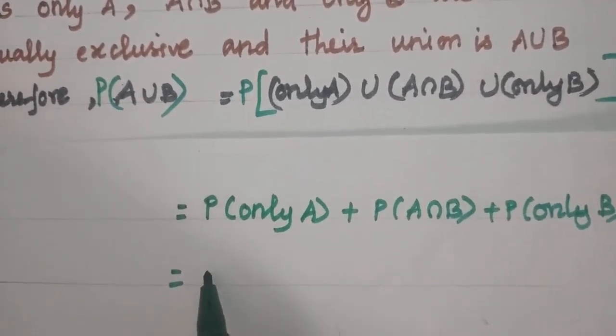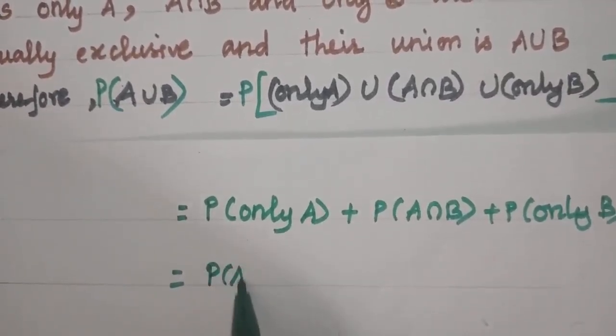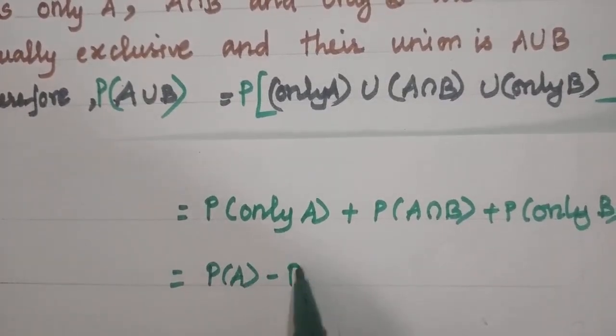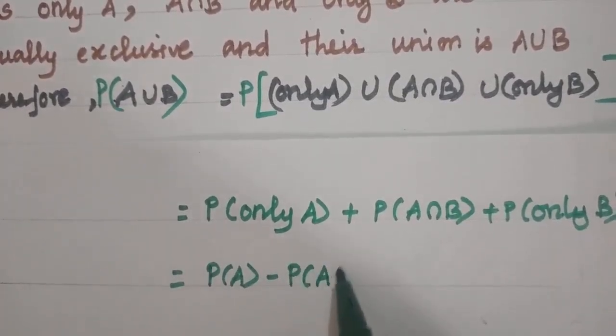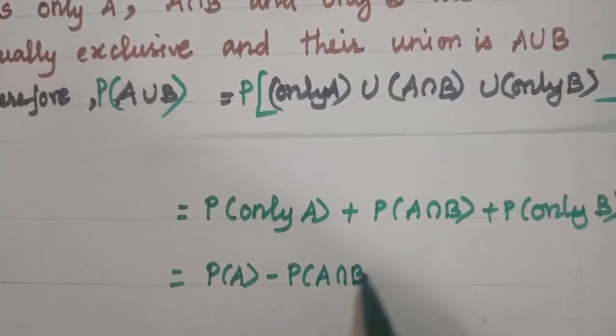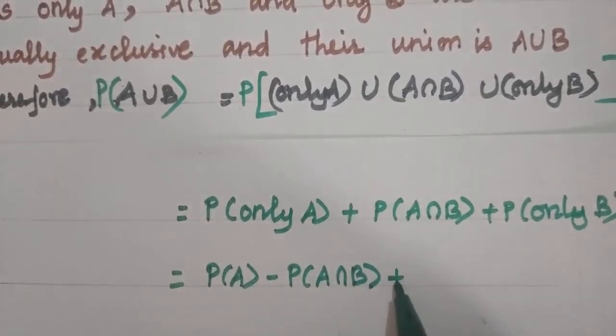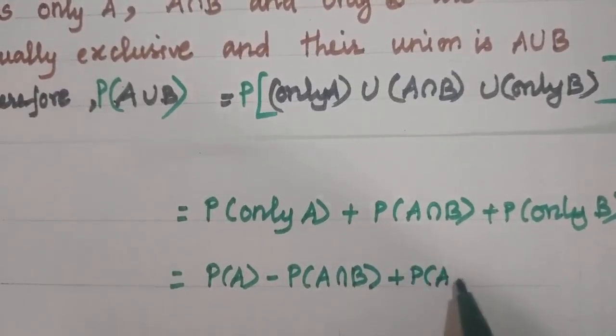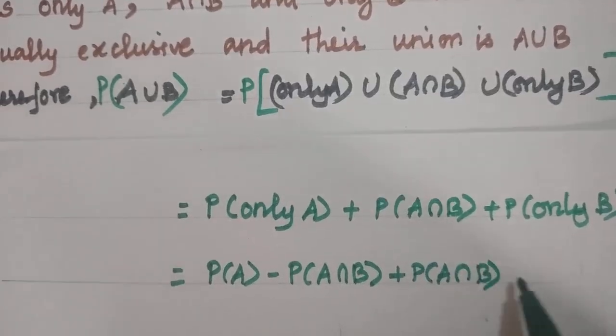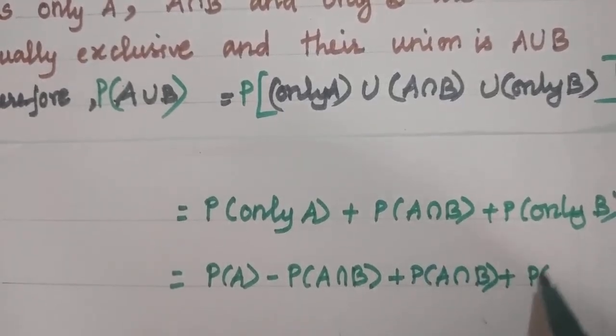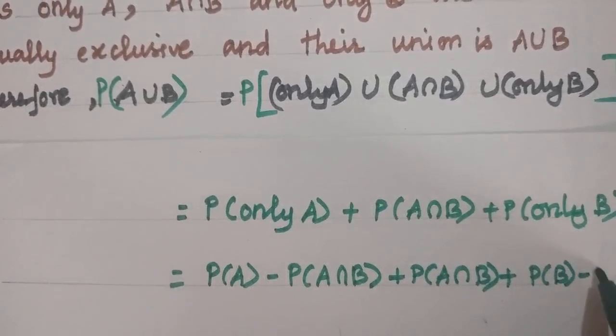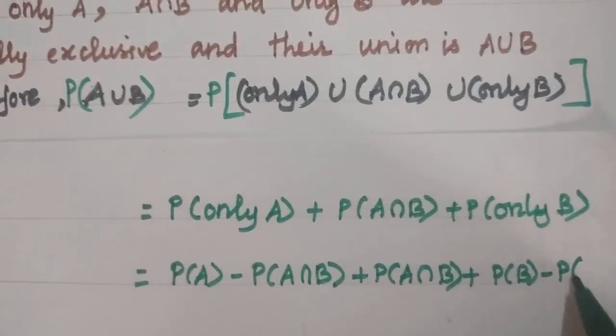P of only A is nothing but from P of A, we have to remove that intersection part, that is P of A minus P of A intersection B. Write the second one as such, P of A intersection B, and P of only B is from P of B, we have to remove that intersection part, that is P of A intersection B.